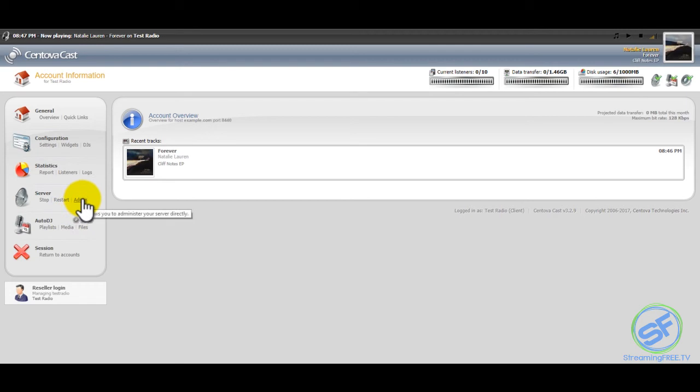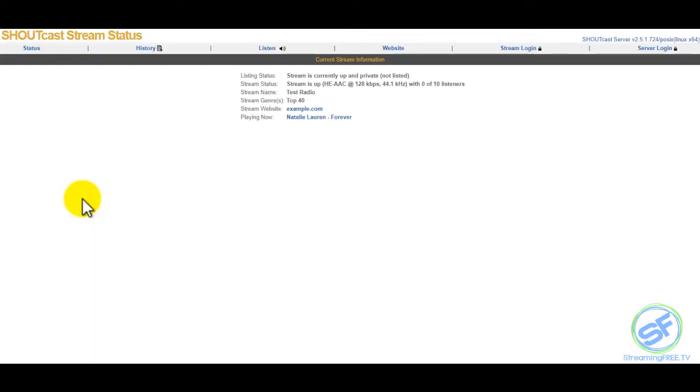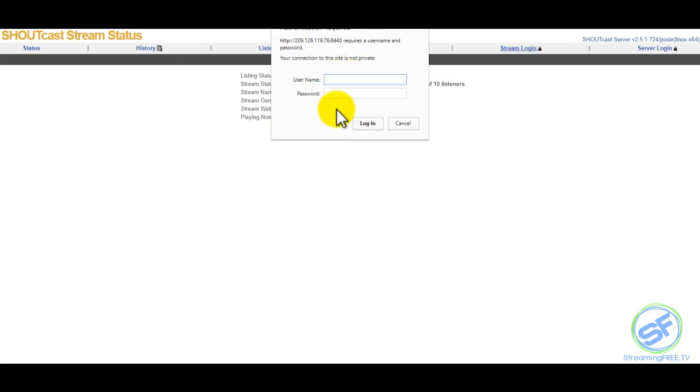When you click on the admin option, it takes you to the admin Shoutcast stream status page that's built into the server. There are a lot of options here, and we're not going to go through all of them today. Feel free to go through these, but we're going down to stream login. When you click on this, a box pops up. The username is always going to be admin, and the password is the administrator password on your account.